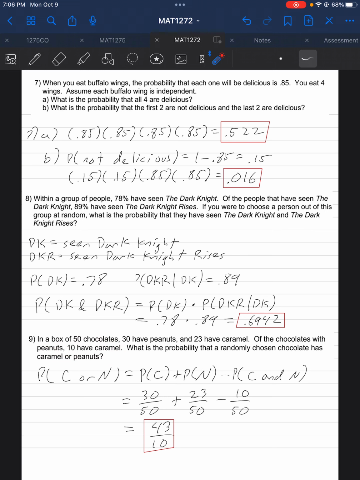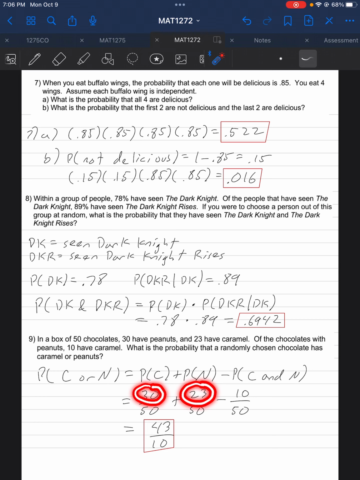Now since there is an overlap of caramel with peanuts, we're going to use the OR statement formula. The probability of a chocolate containing caramel plus the probability of a chocolate containing peanuts minus their intersection, the probability that they contain both. That's because there are 10 chocolates that have both caramel and peanuts.